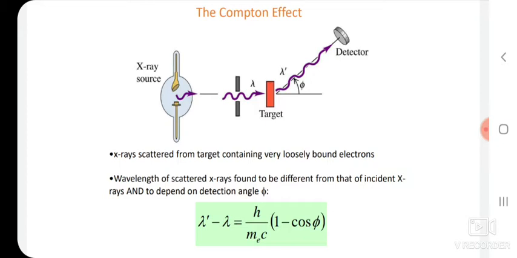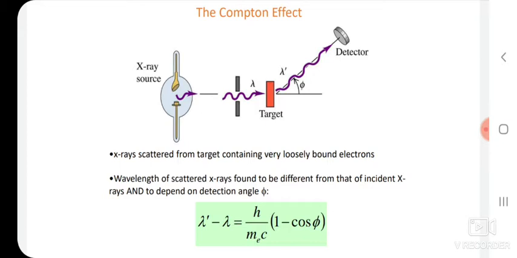As given by Compton, the explanation of this Compton shift is that in the target material graphite, valence electrons are loosely bound in the atom and behave like free electrons. When an X-ray with a wavelength lambda is incident on the target material, that loosely bound or free electron changes its direction, making an angle theta with respect to its initial position.